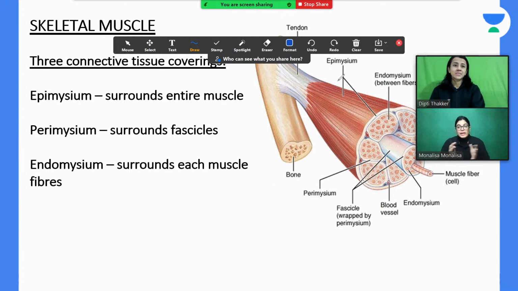Together we were able to do that. Same thing is there when muscle fibers and muscle bundles are together with a wrapping of deep connective tissue, it becomes stronger. In these modifications of deep fascia, the blood vessels, nerves, and lymphatics are also traversing. So these are the three connective tissue coverings for the skeletal muscle.